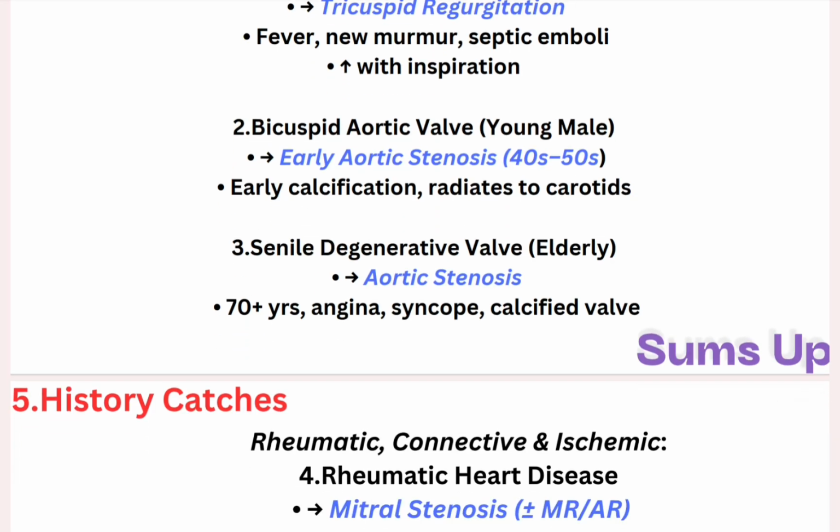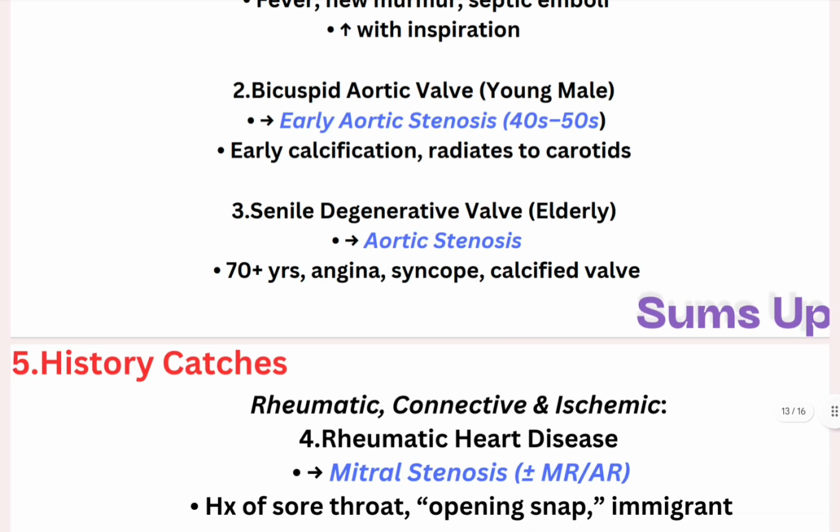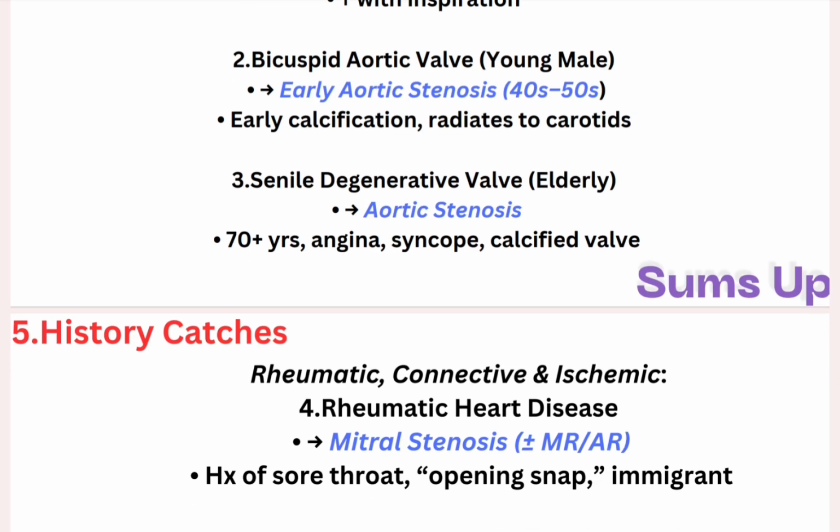Next up is senile degenerative aortic stenosis, in the elderly, mostly 65 to 70 years of age, and it's normal age-related aortic stenosis. 70 plus years, angina, syncope, calcified valve, it is senile degenerative valve.